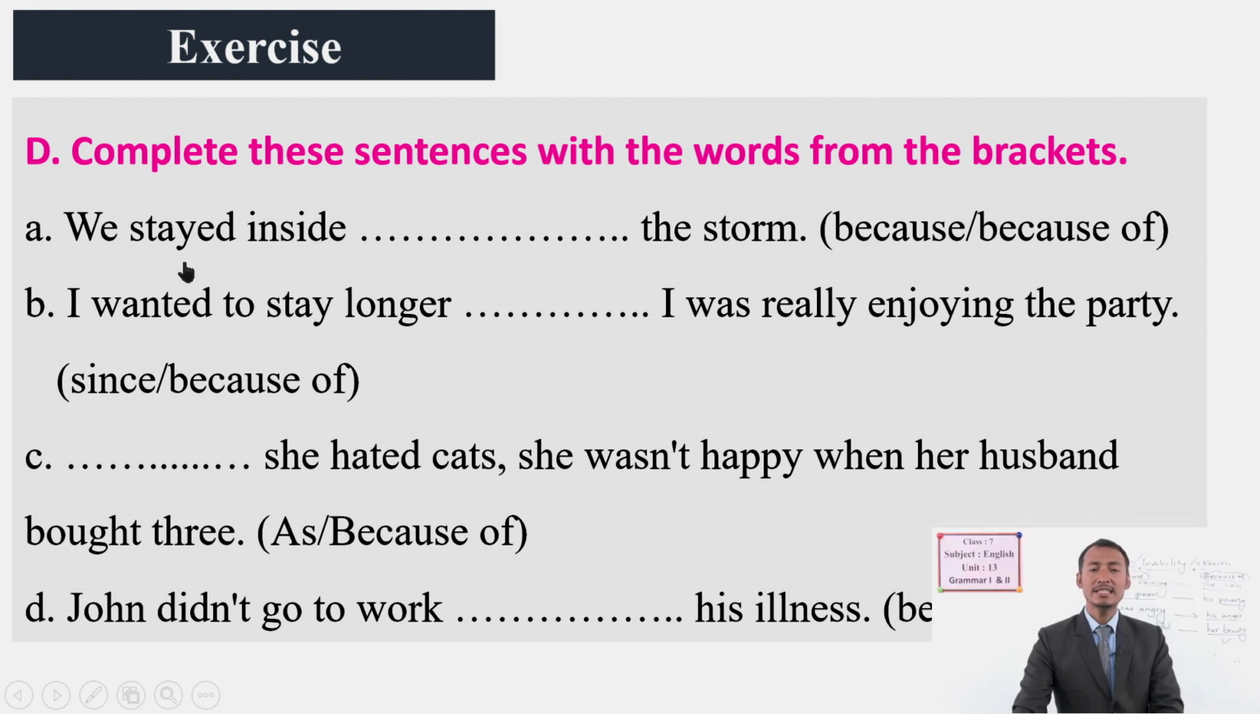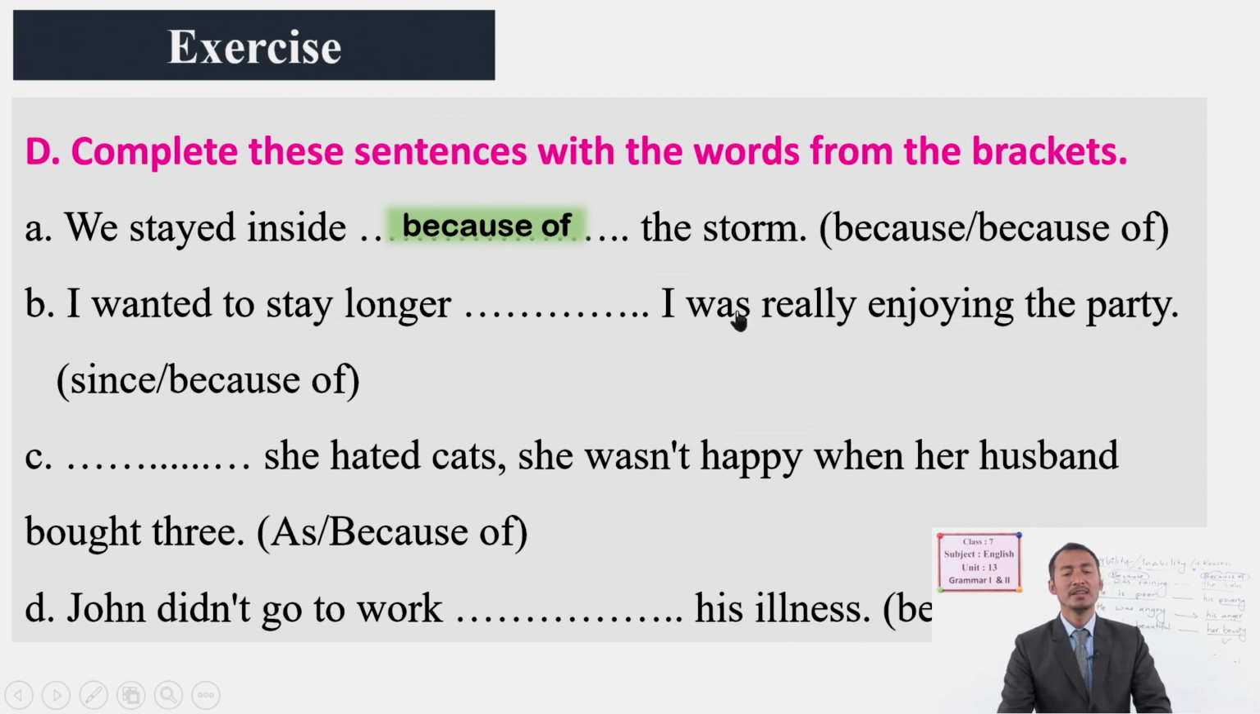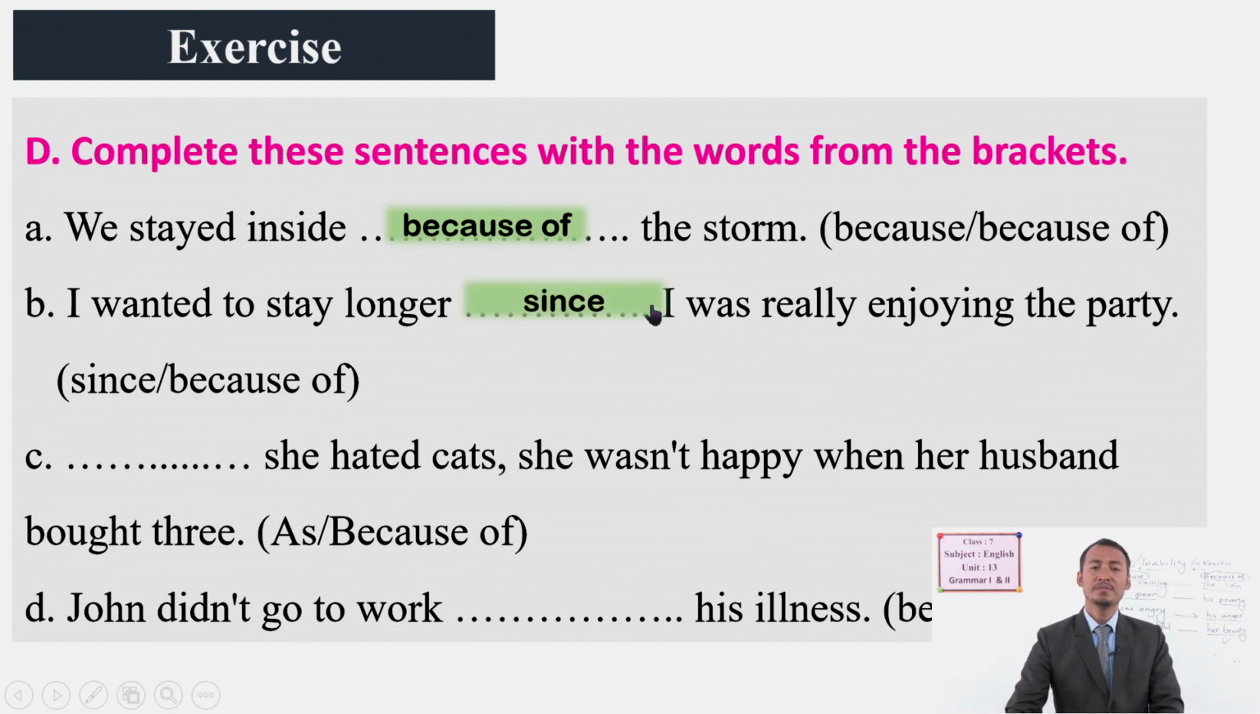Okay, so let's see sentence A. We stayed inside the storm. Here the storm is a clause or a noun? It's a noun. Yes, you are right. So we use because of. Right? Yes. So I wanted to stay longer. I was really enjoying the party. Is it a clause or a noun? Yes, it's a clause. So we use just since or because here. Because is not given here, so we use since.